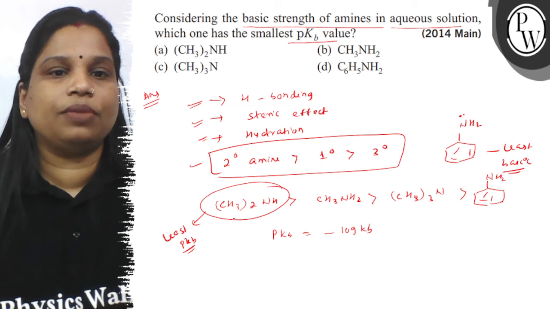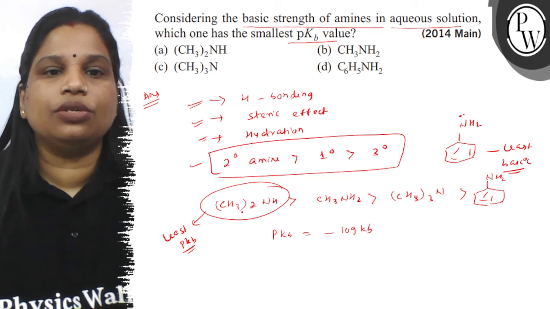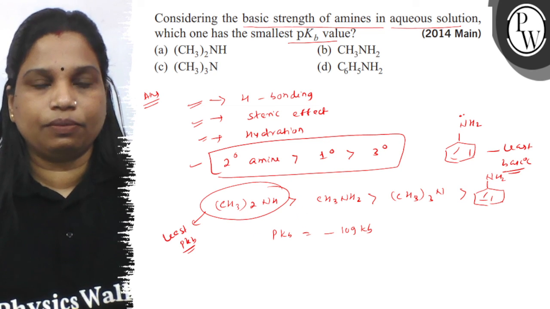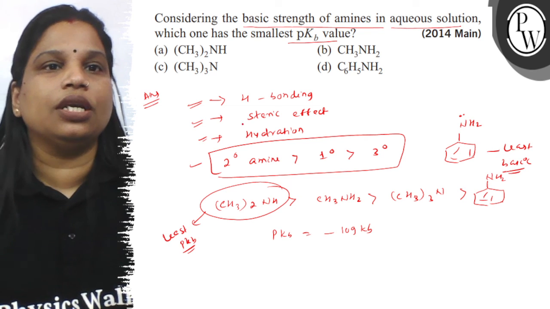तो यहाँ पे तो सेकेंडरी अमीन है, that is dimethylamine, is your molecule having the smallest pKb value. ठीक है, so the correct option is A.